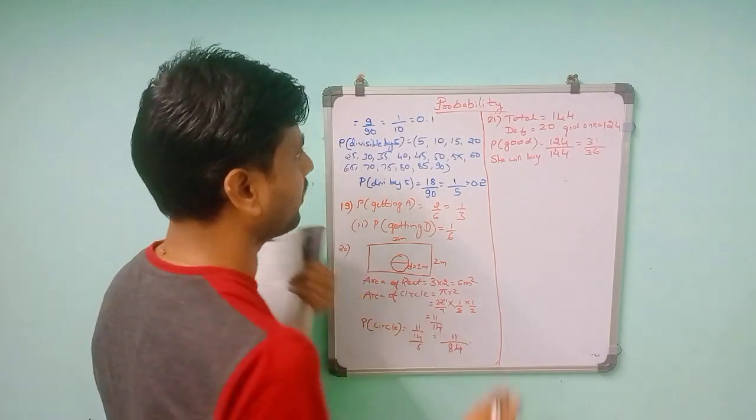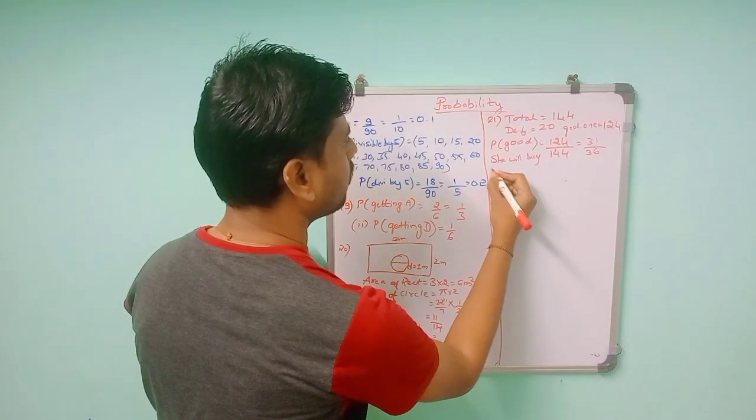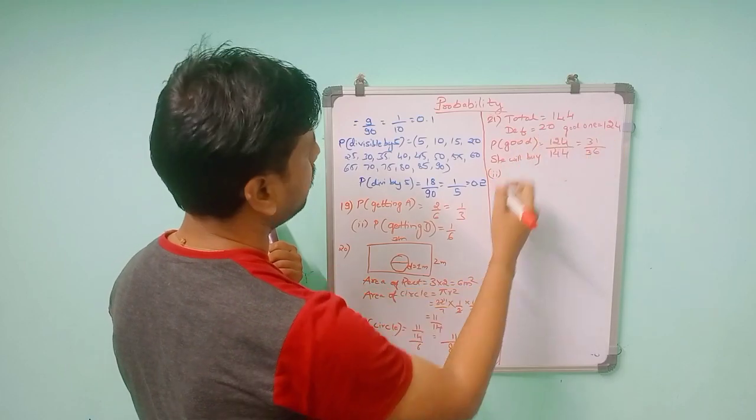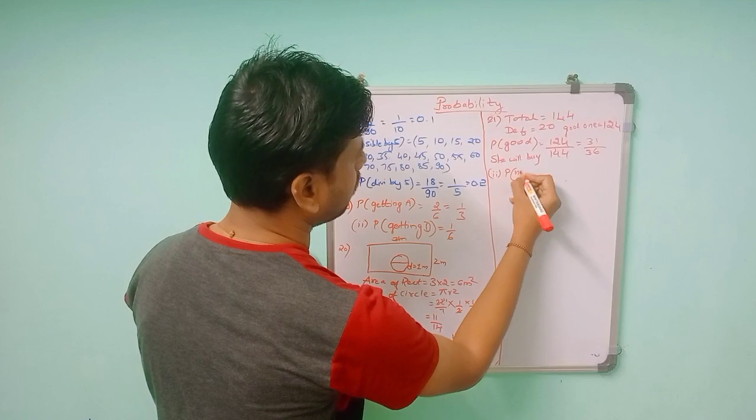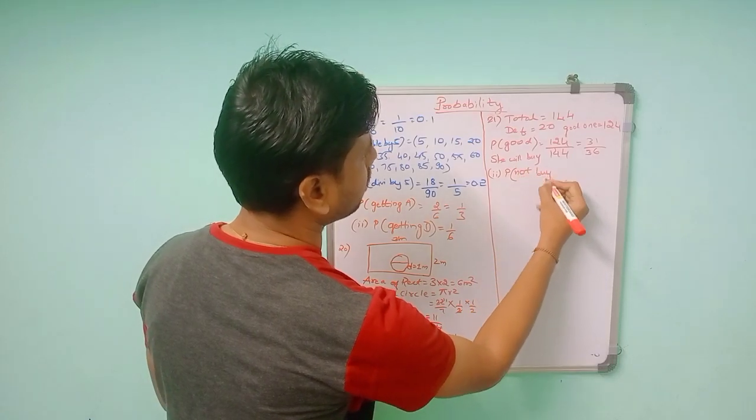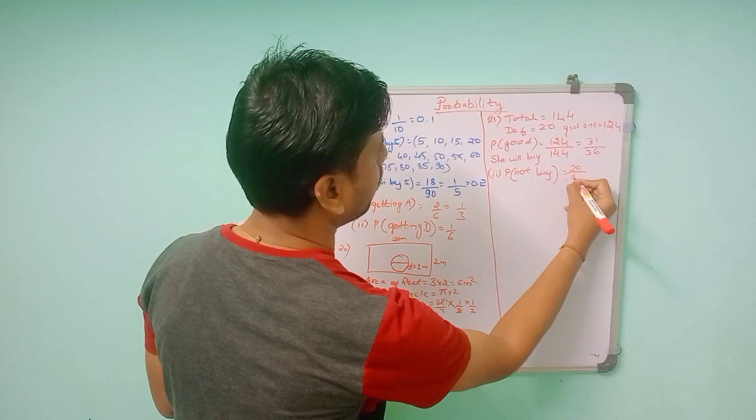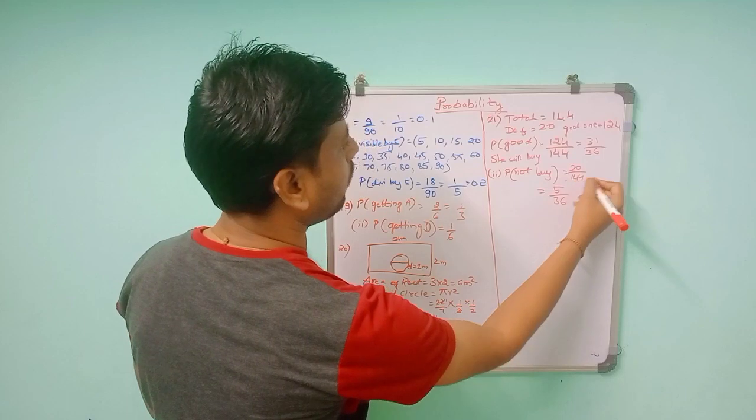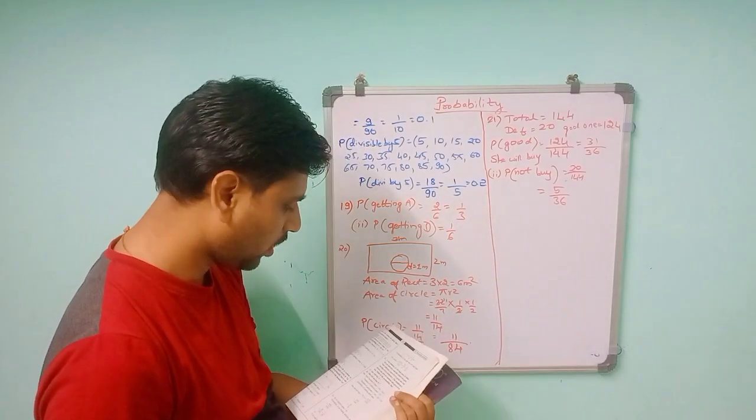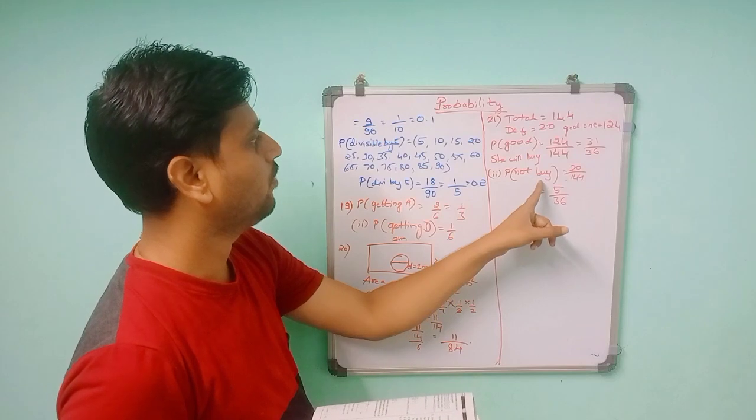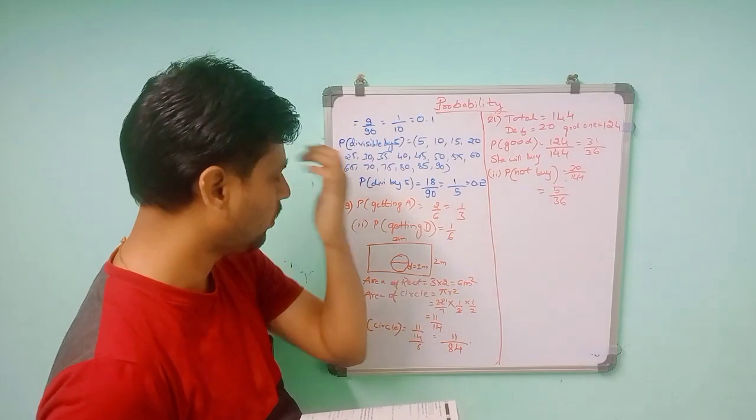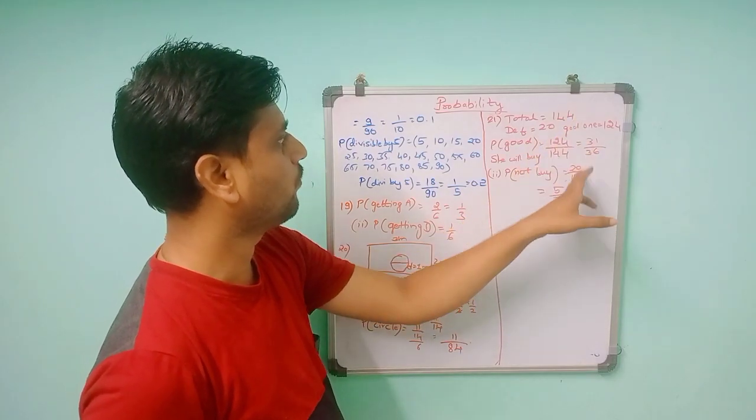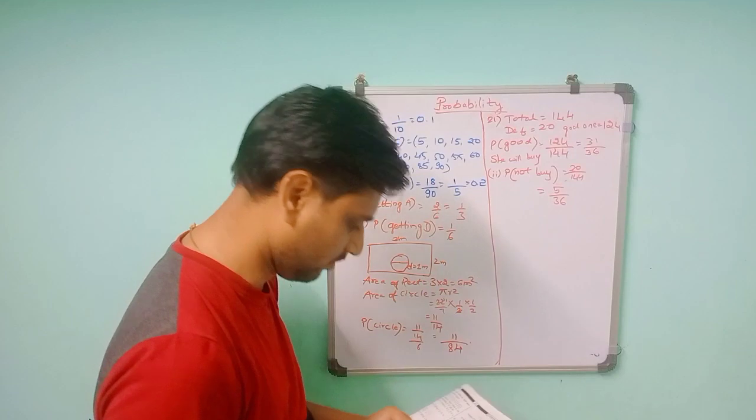Then, she will not buy it. In the second question, she will not buy it means defective. So P of not buy means 20 by 144. This will give you 5 by 36. So you got the number of defective pens as 20. If she doesn't buy, it will be defective only. So defective are total 20 out of 144. So 20 by 144 will give you 5 by 36.